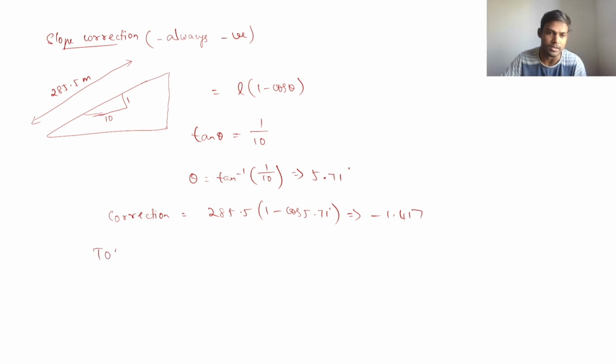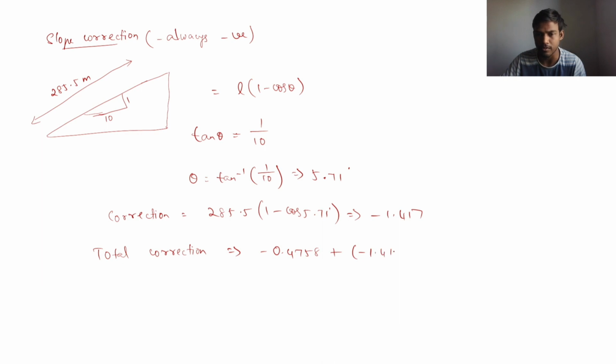So the total correction is standardization correction plus slope correction. Both are negative. So it is minus 0.475 plus minus 1.417 equal to minus 1.892 meters. So this is the correction which you have to apply to the measured line.